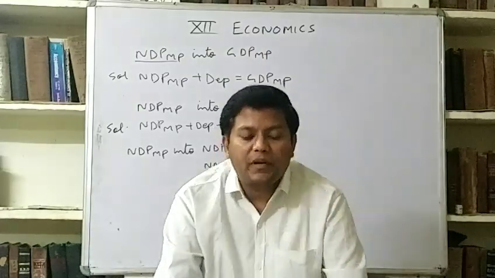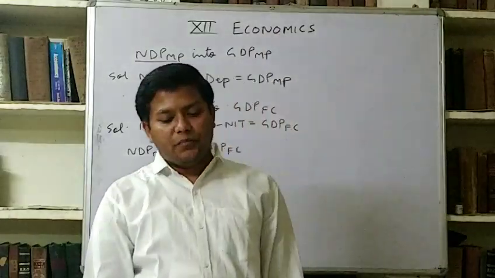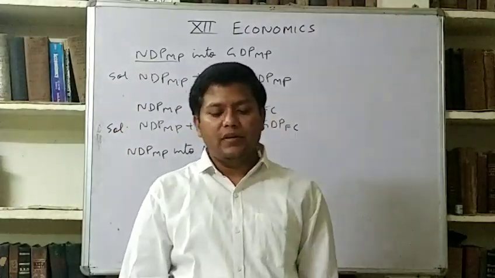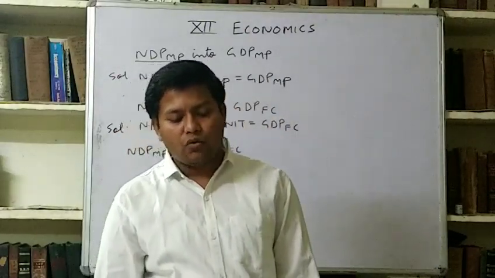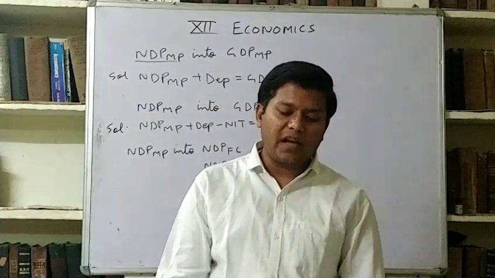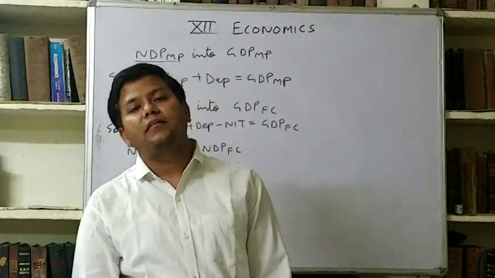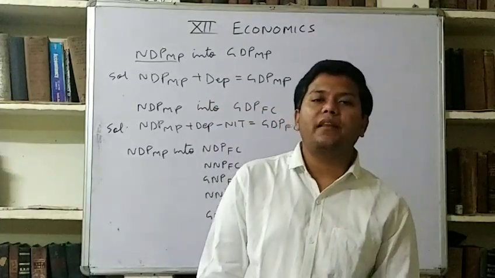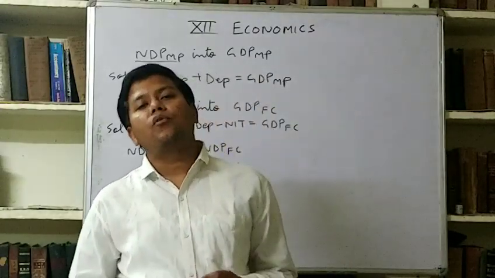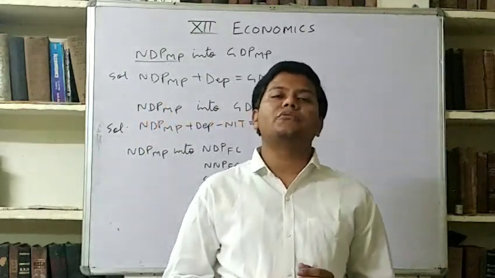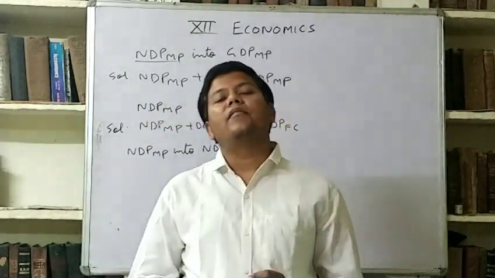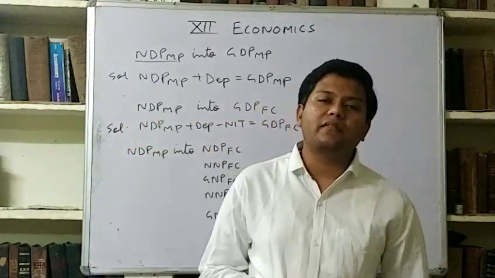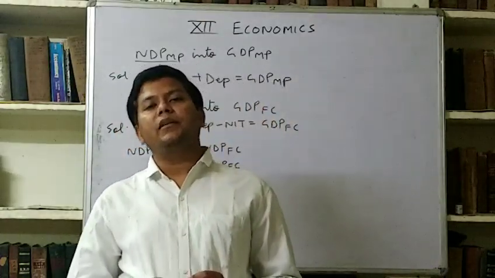Next is personal disposable income. It is that part of personal income which is available to the households for disposal as they like. Personal disposable income means out of the personal income, whatever income is remaining with us for spending for our personal uses, that is known as personal disposable income. So what is the difference between personal income and personal disposable income?